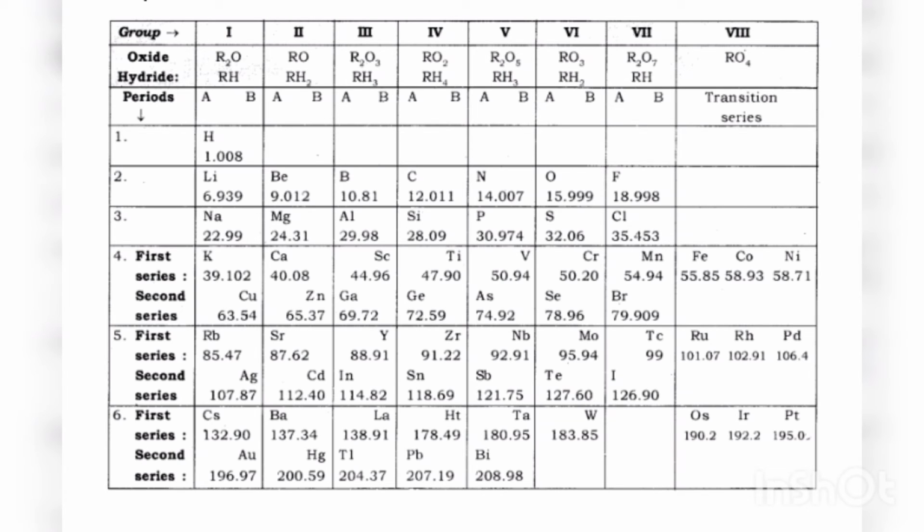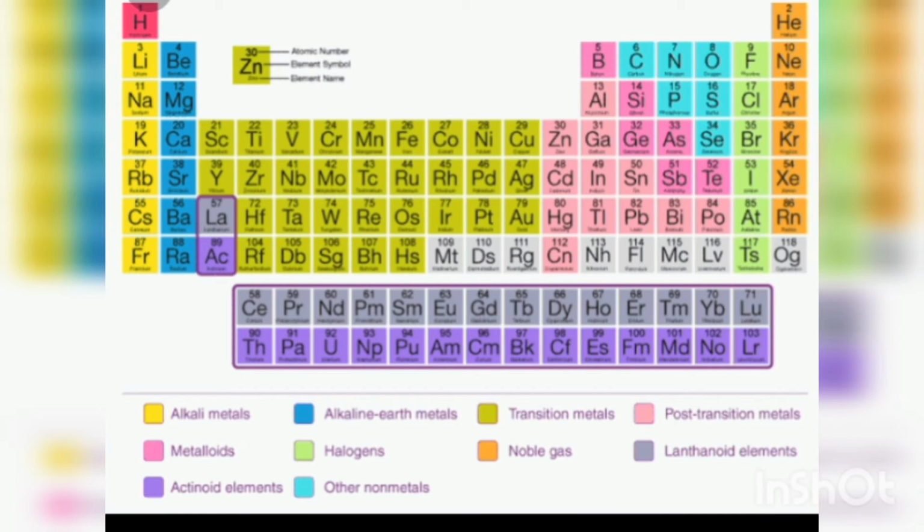So now we come to the modern periodic table by Henry Moseley. What we are studying now is the modern periodic table, and I hope everybody knows about this. On the left side we have metals, and on the right side we have non-metals. We can see alkali metals on the left side, and the blue is alkaline earth metals. We have transition metals in the middle part. On the extreme right we have the noble gases, next to them the non-metals, and the pink one is metalloids. So this is about the modern periodic table.